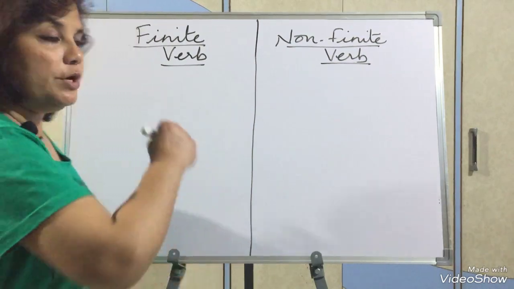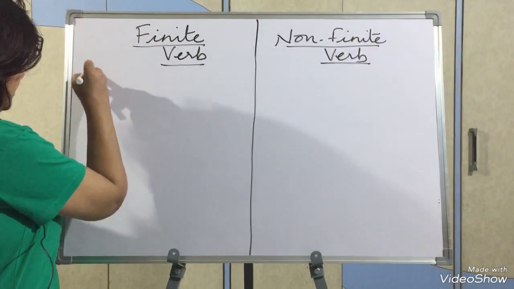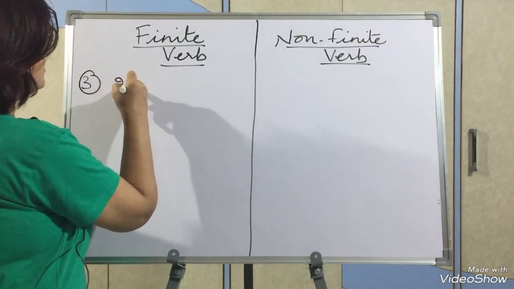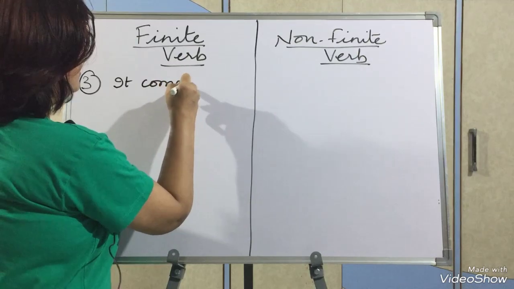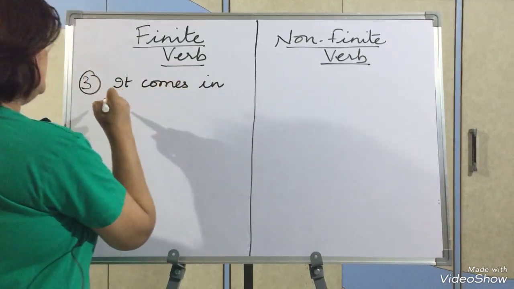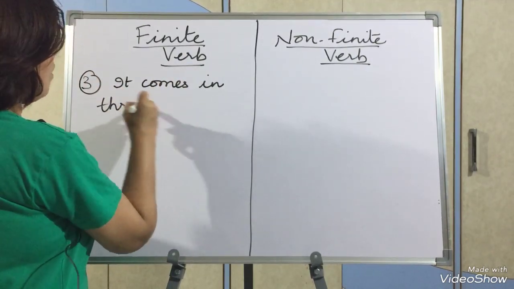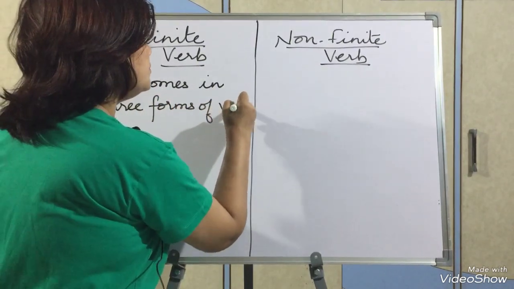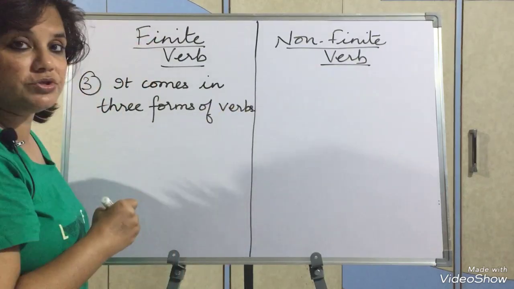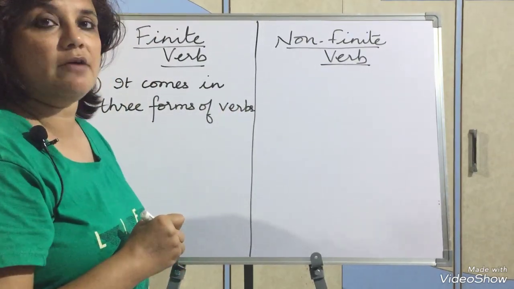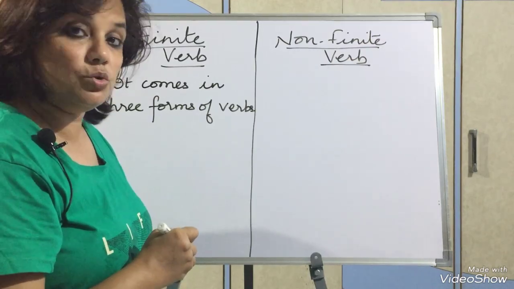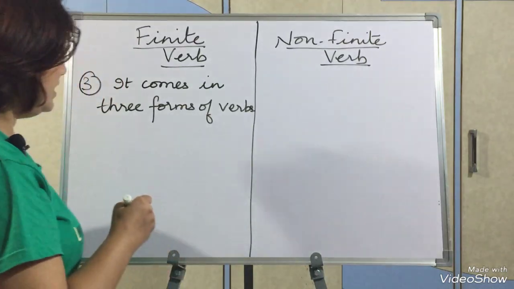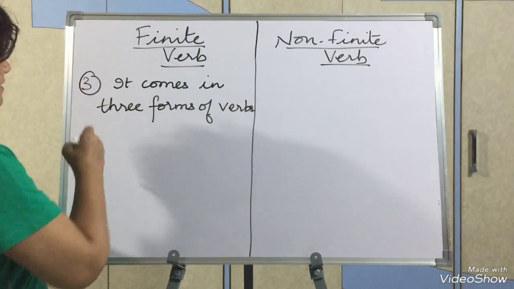So children, now we are going to see the third point of difference. The third point of difference is, it comes in three forms of verbs. You all have read all those three forms of verbs. Play, played, played; laugh, laughed, laughed; weep, wept, wept. Those forms I am talking about. The three forms of tenses.